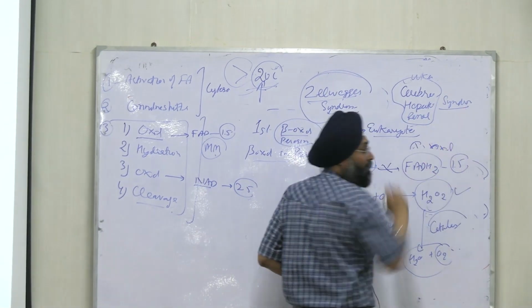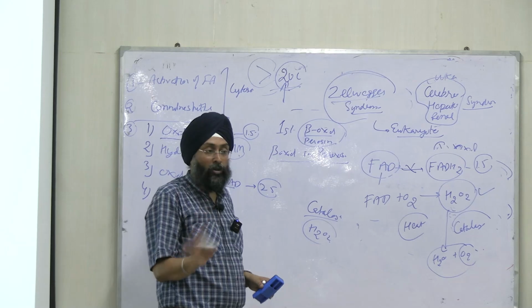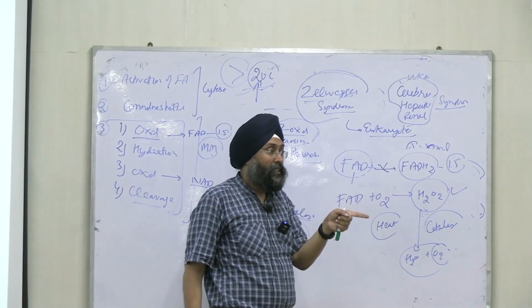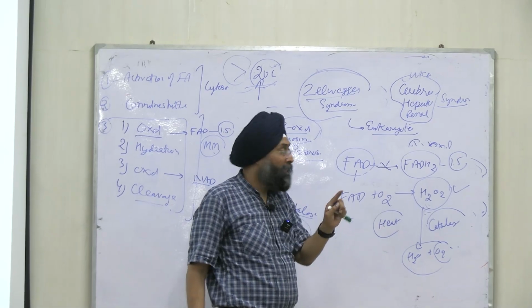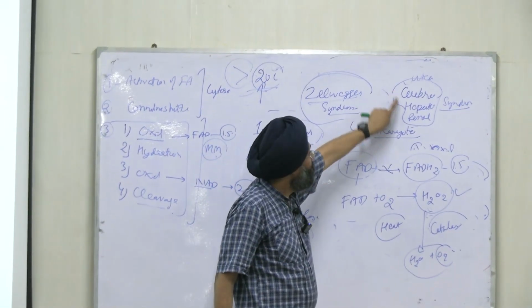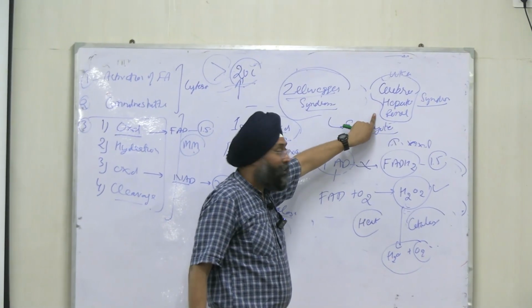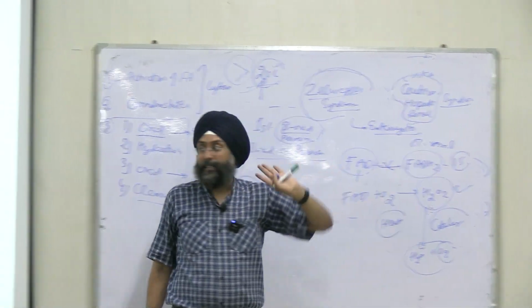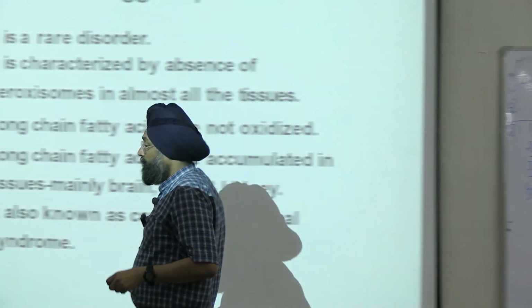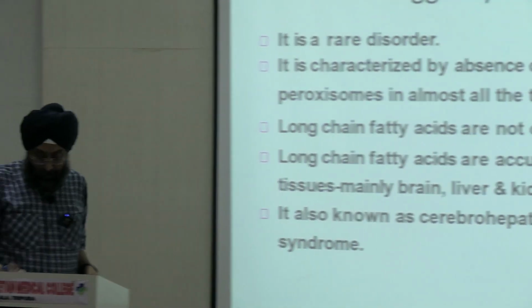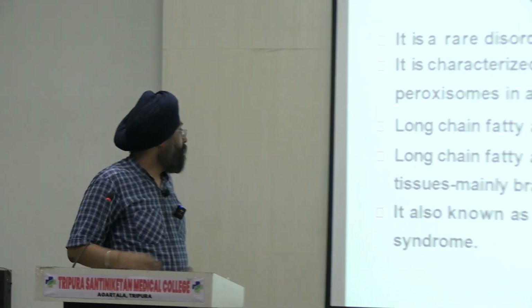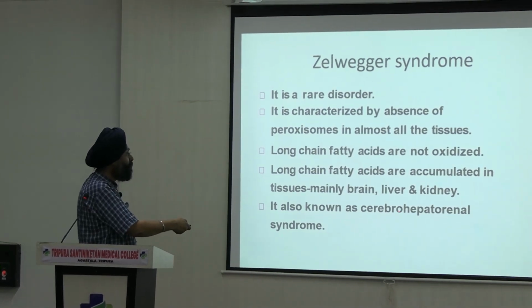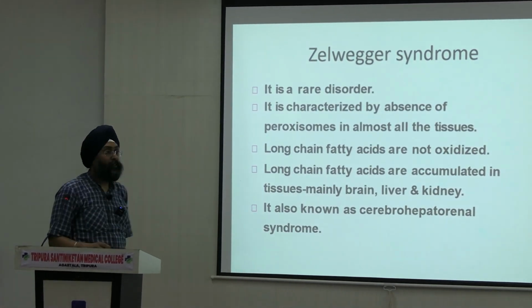If you are not able to remember the Zellweger name, remember that the long chain fatty acids that will not be metabolized via peroxisomes will accumulate in brain, cerebrum, hepatic liver and renal kidney. Cerebro-hepatorenal syndrome. As simple. So they will accumulate in brain, liver and kidney. The disorder is also known as cerebro-hepatorenal syndrome. Clear?